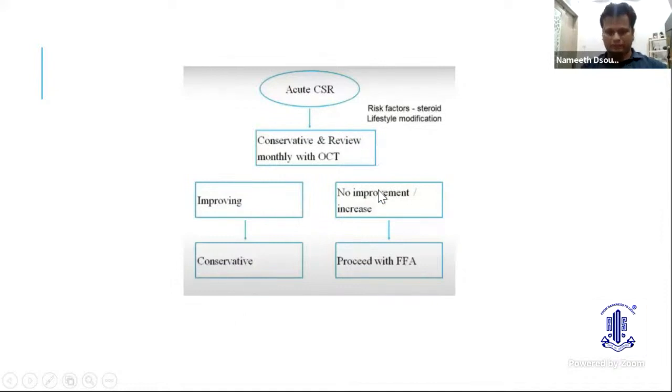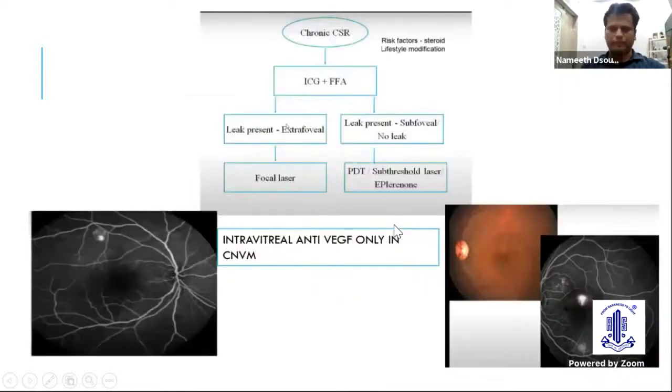If there is no improvement, or if you are seeing an increase in the SRF, then we should proceed with an FFA. FFA can show us where the site of the leak is. If the leak is extrafoveal, we are very happy. We can do a mild laser here using a thermal or a green laser, and the SRF just disappears in a few days' time.